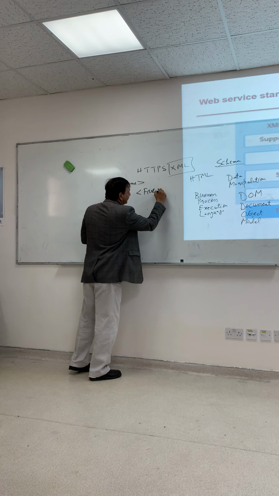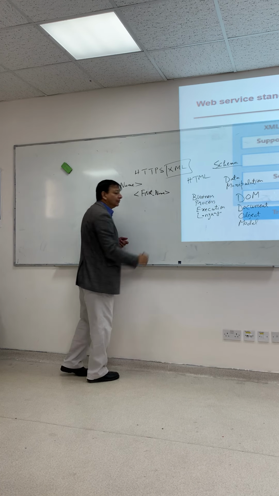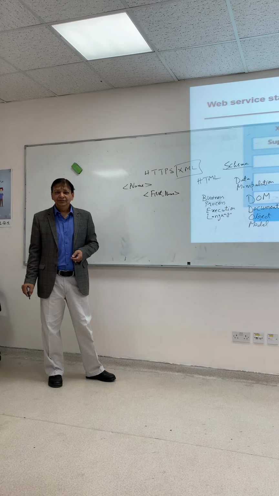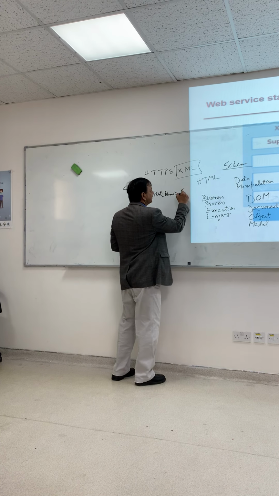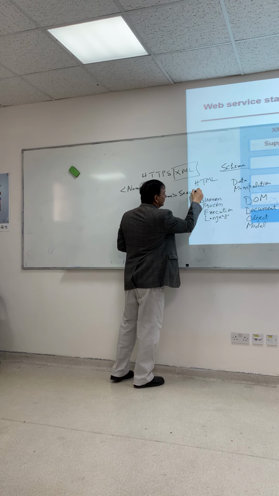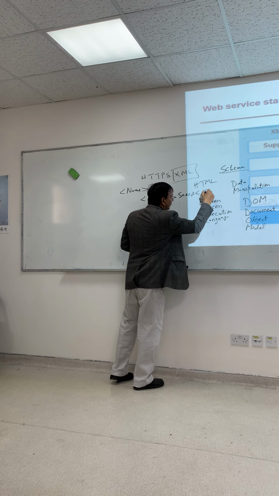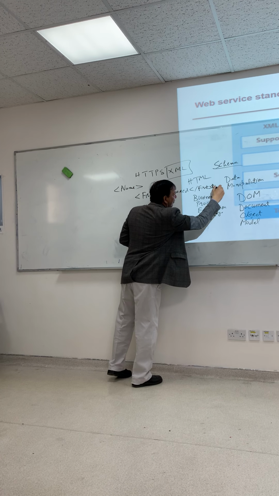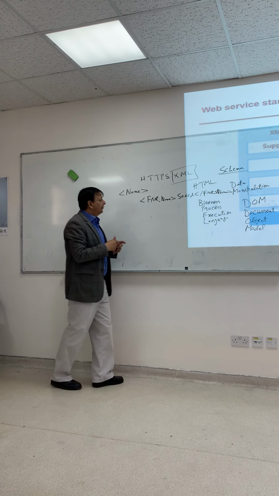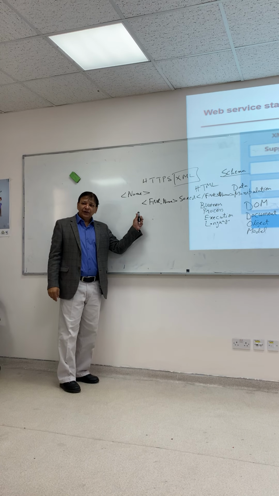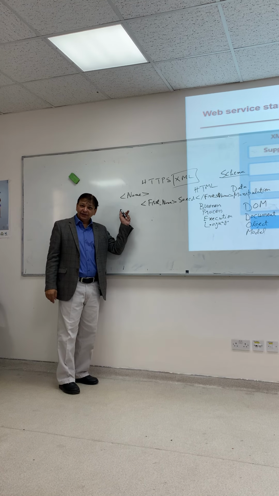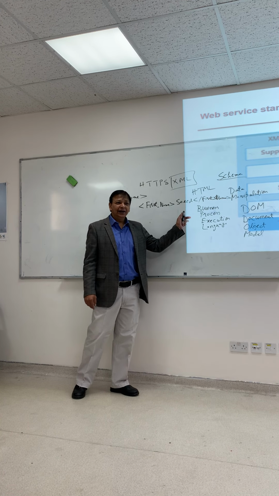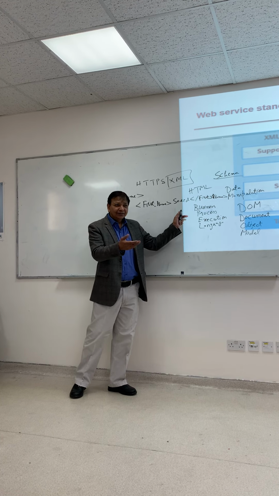Then first name. I define the first child of this parent, first name, and I define the data, Said.